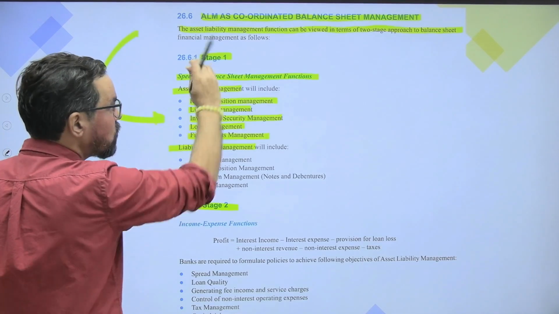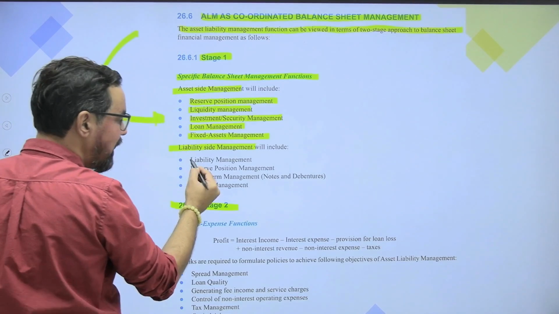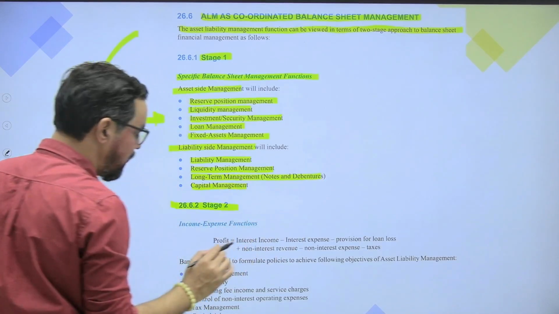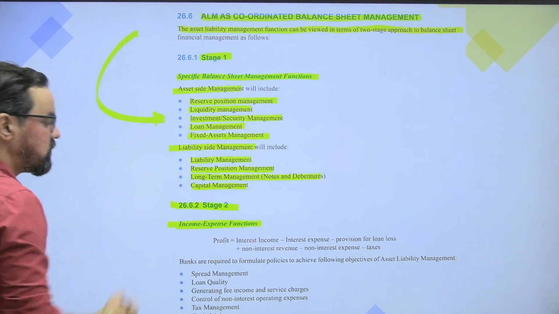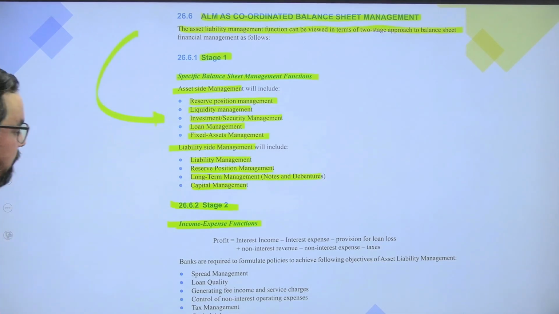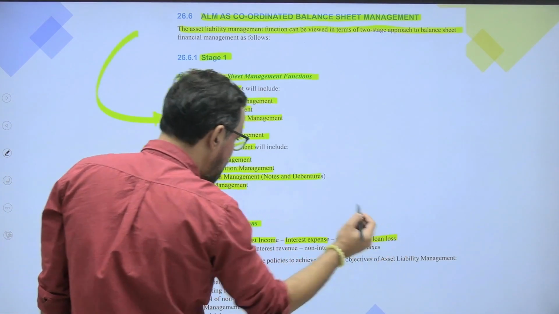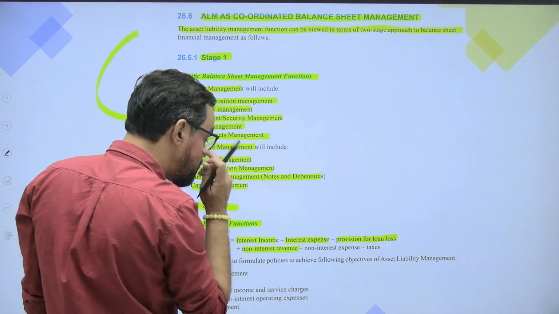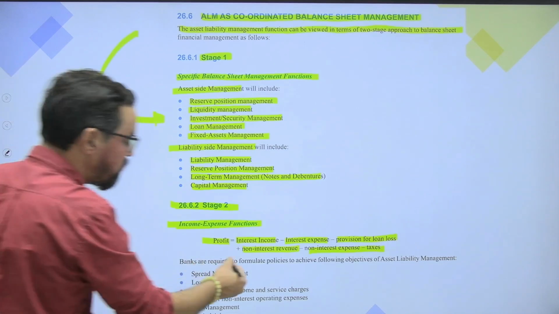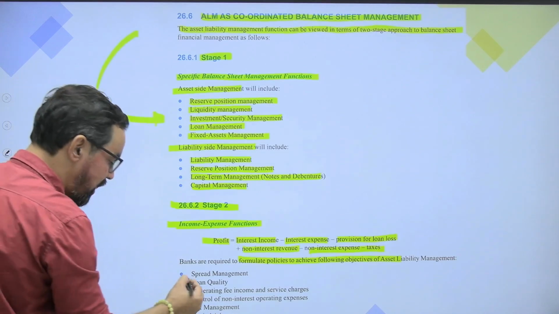So ALM as coordinated balance sheet management. Liability side management by ALM is liability management, reserve position management, long term management, and capital. The second is आपका income and expense function, which is related to your profit and loss account. This is something related to your balance sheet. Okay. So profit is equal to interest income minus interest expense, provision for loan losses, plus non-interest revenue minus non-interest expense minus taxes.